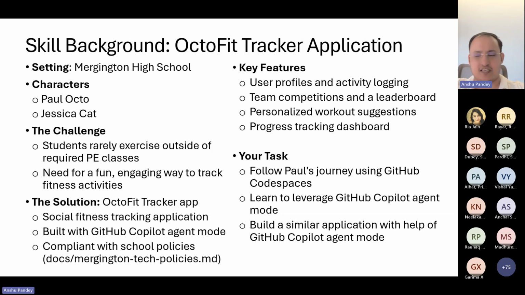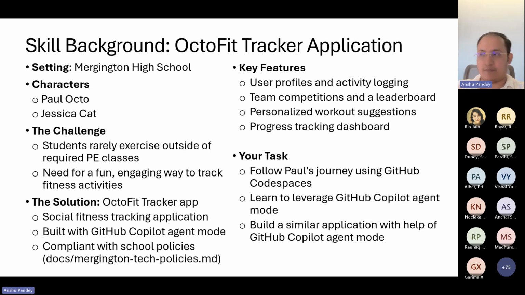What it does is fitness tracking. We're going to design this using Copilot agent mode, and make sure that it is compliant with school policy. So we have a set of school policies which we can use as context for Copilot to understand what features to add and what features not to add. The features we're looking to build or integrate are user profiling and activity logging. We also want to add team competition and a leaderboard, some personalized workout suggestions, and a progress tracking dashboard.